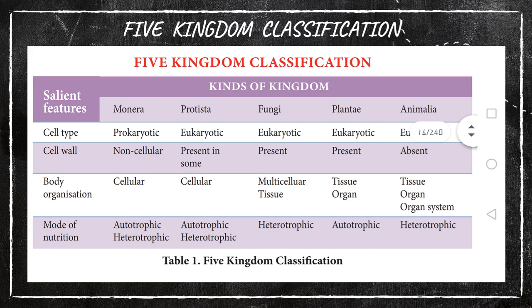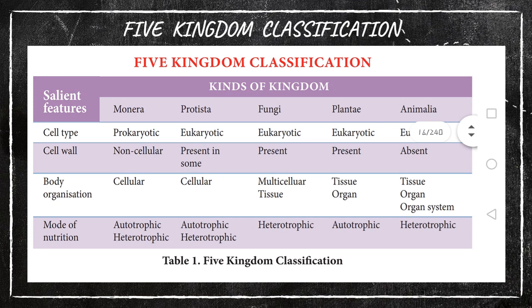A group of tissues forms an organ. So tissue type also, only a group of tissues alone may make a plant, or only organs will be there, not a group of organs. Right? Then Animalia will be either tissue type, or only organs, or an organ system. What do you mean by organ system? A group of organs which are linked and connected to each other and perform the same function is known as an organ system. Fine. Okay. The last character is mode of nutrition, how it eats.